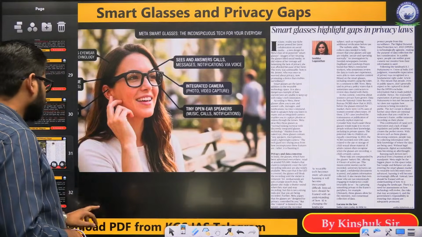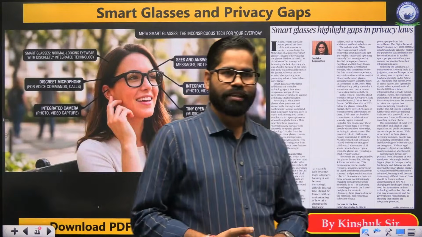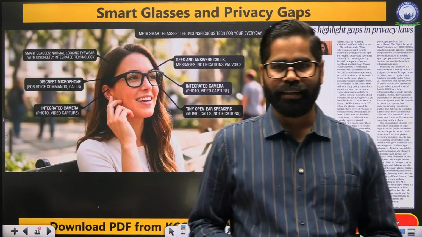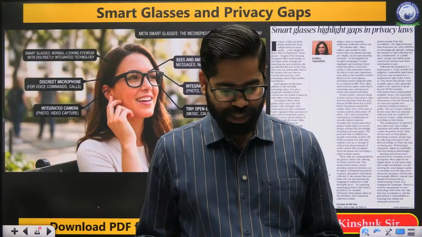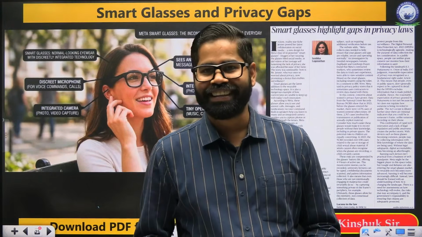Now moving to the next part, we have this one thing called smart glasses and the privacy gaps. Smart glasses. Has any of you bought smart glasses yet or not?